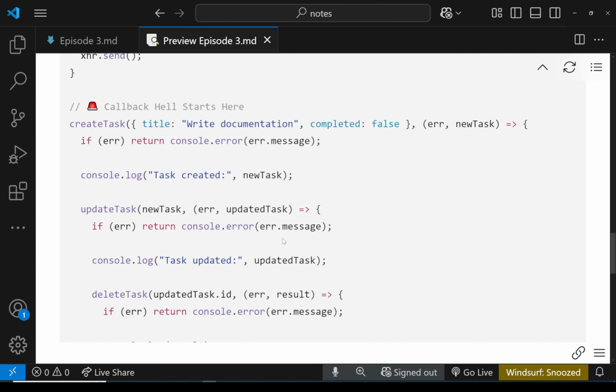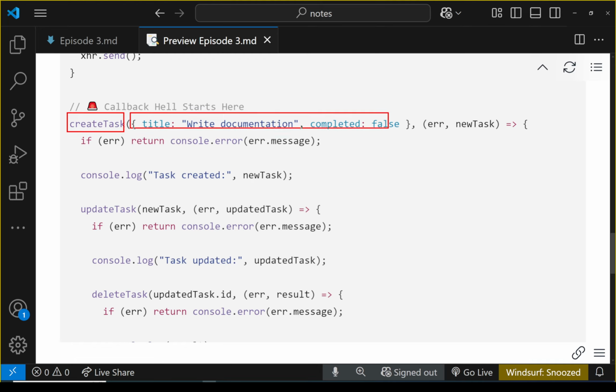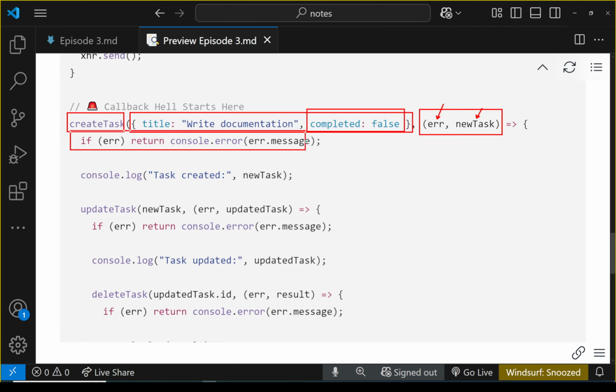And this is where the problem of callback hell appears. So take a look at this. We have this function which is called create task, and as you can see, it is receiving this task with a title and a value for the completed flag, and then we have this callback as well, so error and new task. And then we are going to chain those 3 asynchronous functions together.